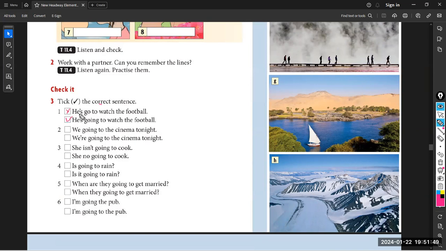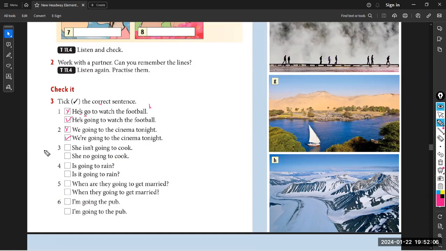I cannot say is and go to main verbs. This is wrong. Okay. 2. We going to the cinema tonight. We're going. We have to use the auxiliary. Don't use going without auxiliary. Yes. Okay.